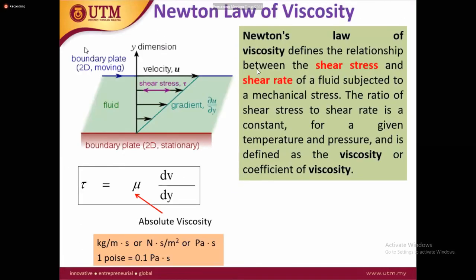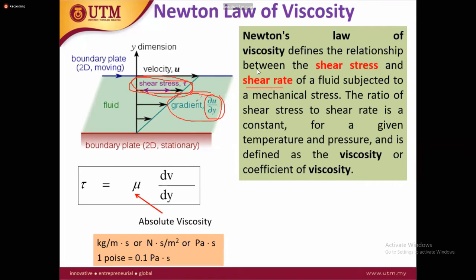So finally, this is called Newton's law of viscosity. According to Newton's law of viscosity, if a fluid has higher viscosity, it has higher shear stress and higher resistance to flow. If you have more shear stress, look here, this is the shear stress, this gives you the gradient du over dy. So we can say Newton's law of viscosity defines the relationship between the shear stress and the shear rate.